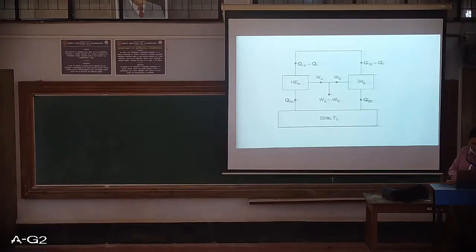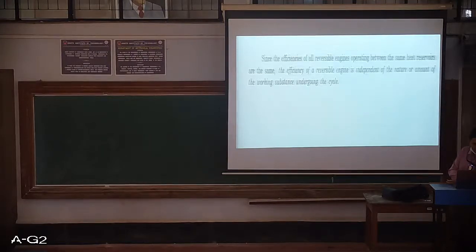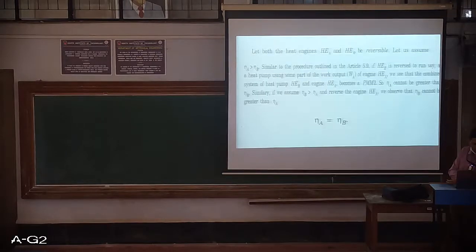So what will happen? We will again get the same result, in the sense I will remove this sink and again reject back the same thing. So we can prove that efficiency B greater than A is not holding good, as well as efficiency A greater than B is also not holding good. So the only alternative left with us is that the efficiency of A is equal to the efficiency of B.